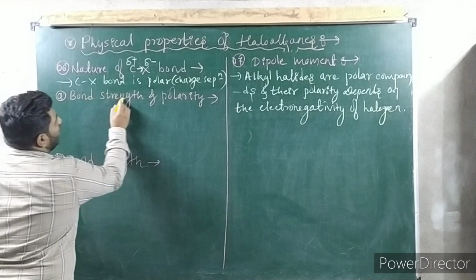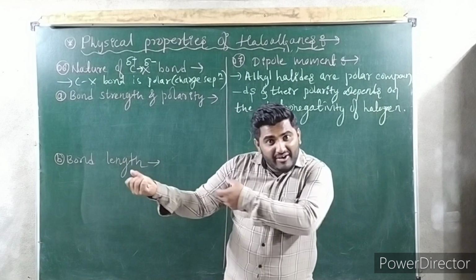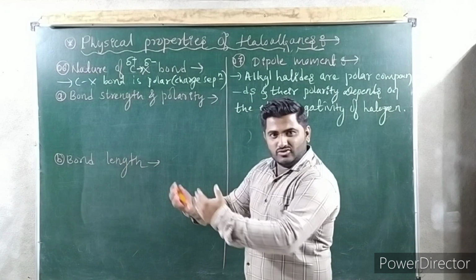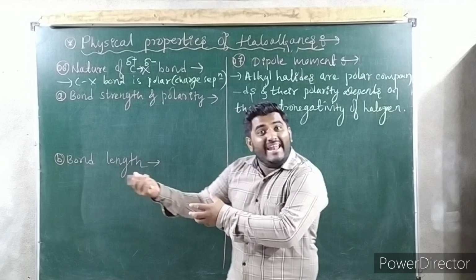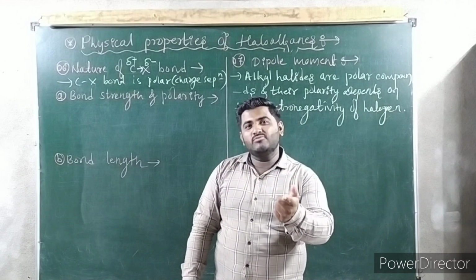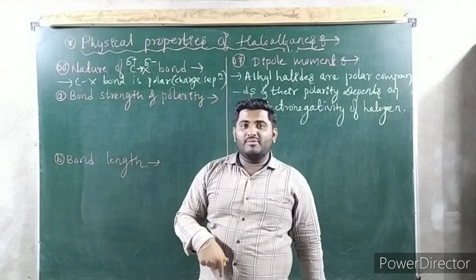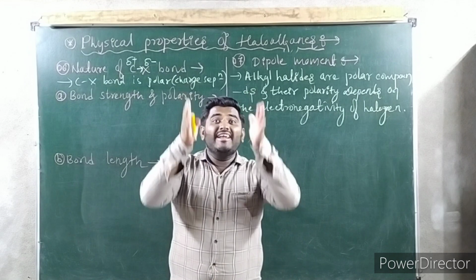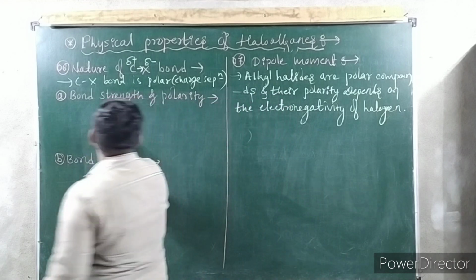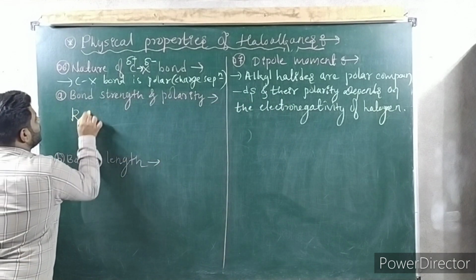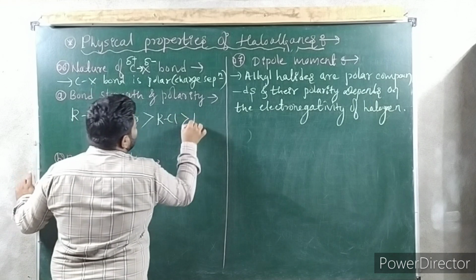Now you see, bond strength and polarity we'll talk about. When the polarity is more, when the pulling power is more, pulling power means attracting electrons towards itself. When pulling power is more, electronegativity is more. You already studied this in first PU, in the periodicity chapter. When you go from top to bottom in the halogen group of the periodic table, electronegativity decreases. So obviously the most electronegative is F. So what is the bond strength and polarity order? Alkyl fluoride is greater than alkyl chloride is greater than alkyl bromide is greater than alkyl iodide.